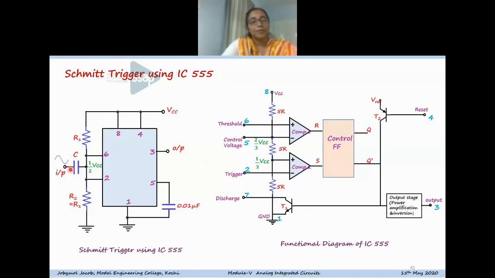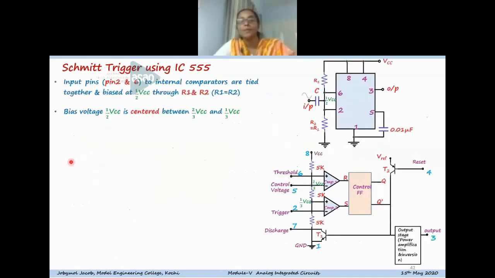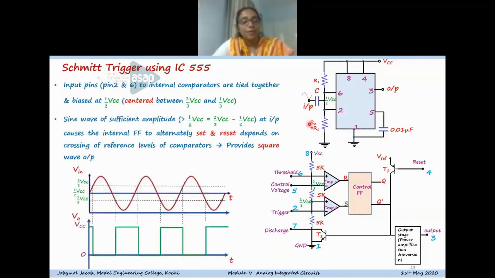And at this point we are applying the signal. When I apply the signal at this point, it will override the bias value, that is half VCC. So you can see this is the waveform. Here this is the bias value of half VCC, and this is the signal value.